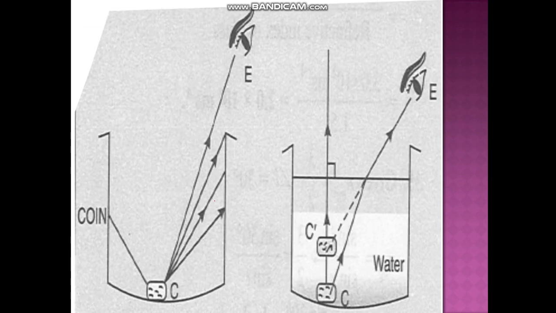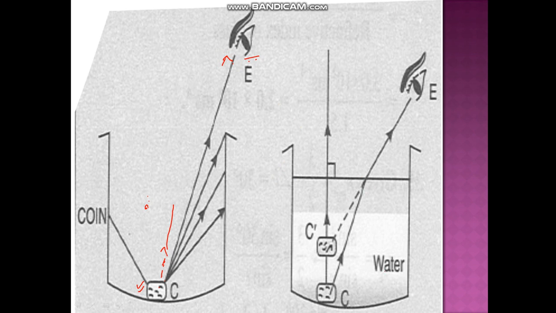Okay, now let's understand it. In this diagram, the first diagram, you can observe the coin to be at the bottom over here, right? And now these rays are traveling from the coin, and when you have to see this coin, your eye is at this position, right? The light rays are traveling directly from the coin to your eye, right? Now, when the water is poured into it, now let's see what is happening.